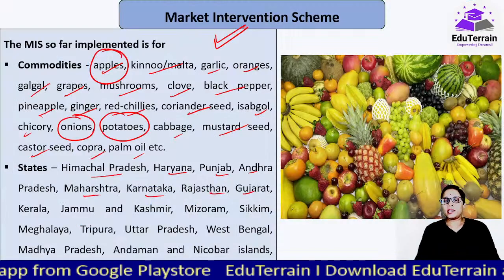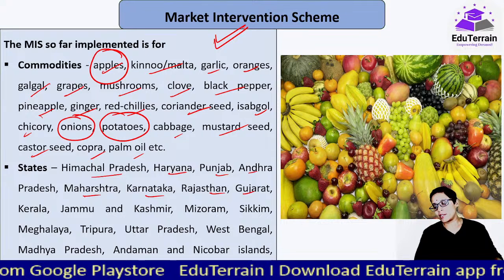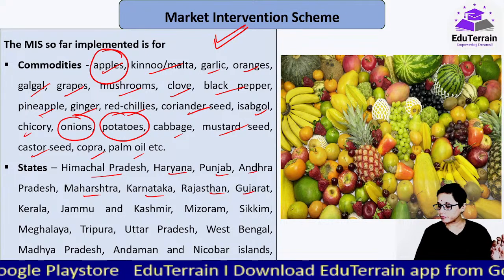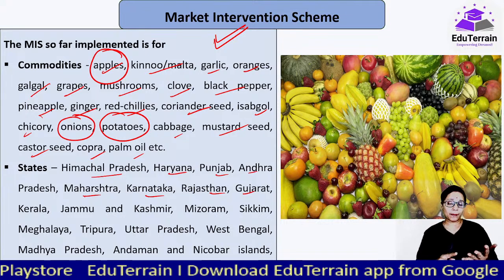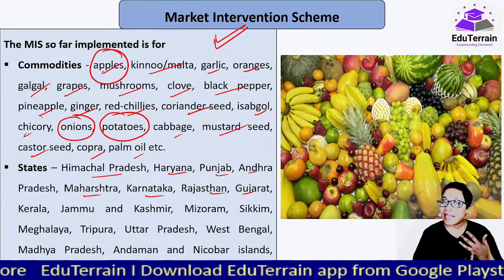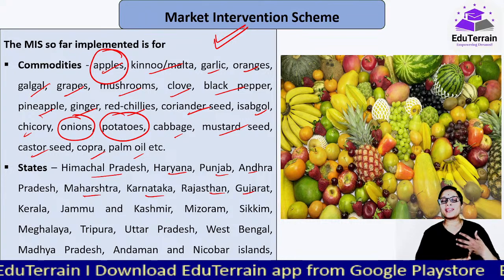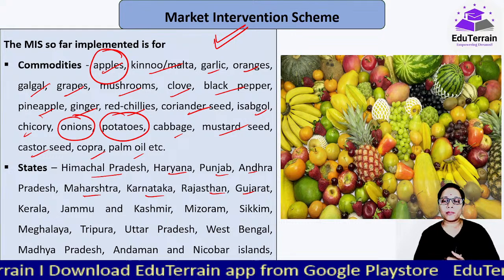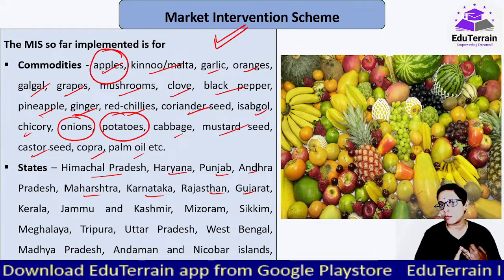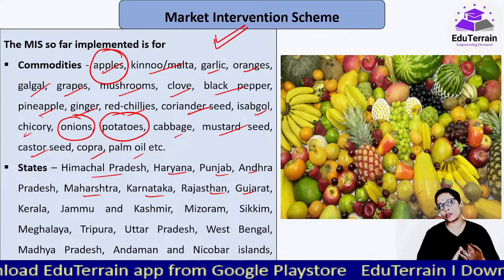Okay, so this is all about the Market Intervention Scheme. Till now we have discussed PSS, the price support scheme for the regular field crop farmers, and we have also discussed the market intervention scheme for the growers of horticulture crops.